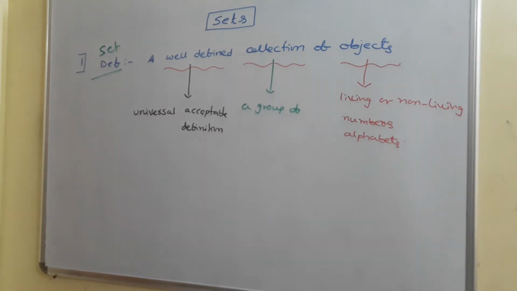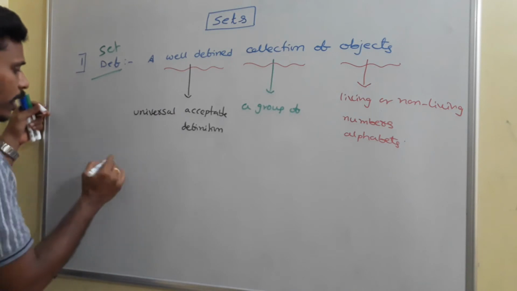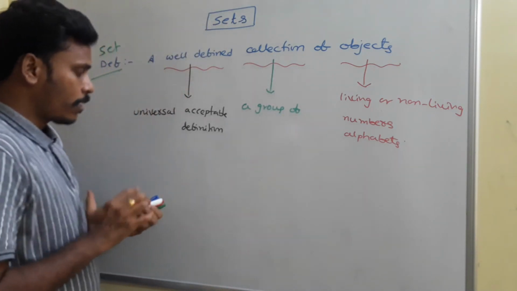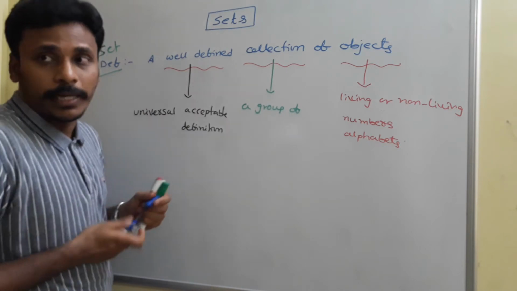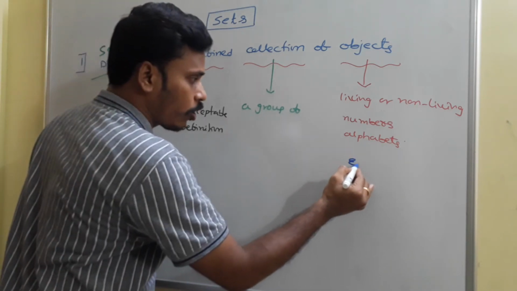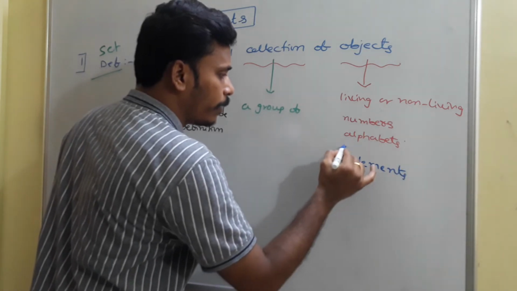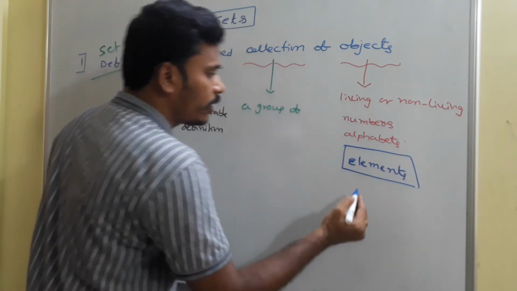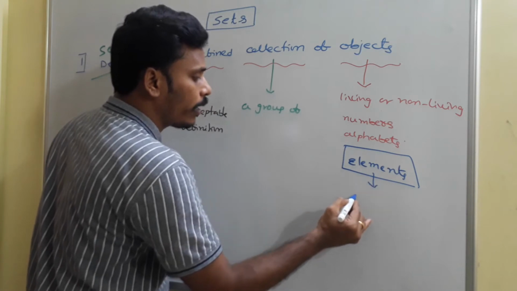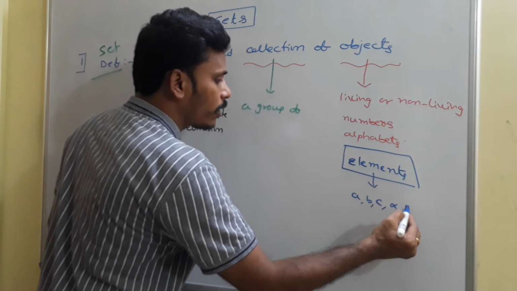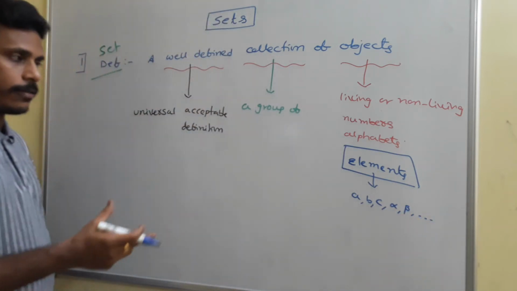I will give you a few examples, just as I mentioned. See, these objects are mathematically usually called elements. These objects are called elements, and these elements are usually denoted by small English alphabets. Usually we use small letters to represent the elements of the set.